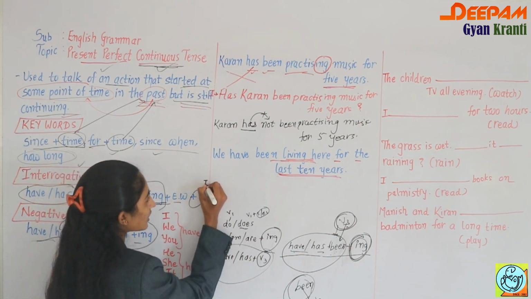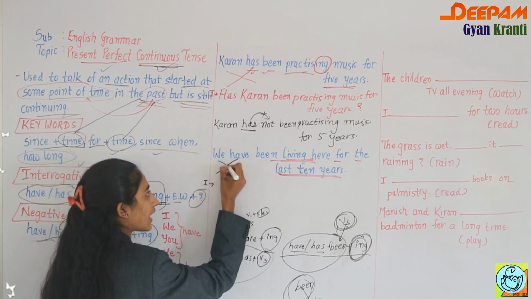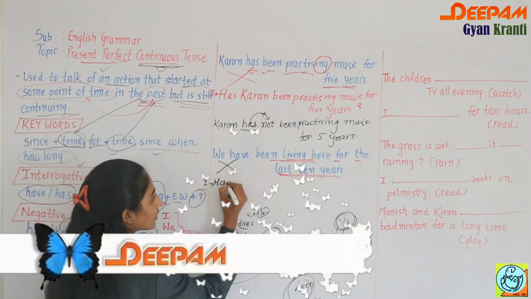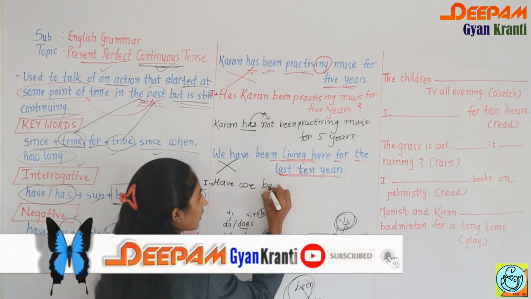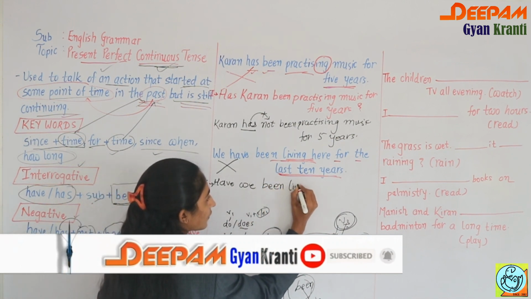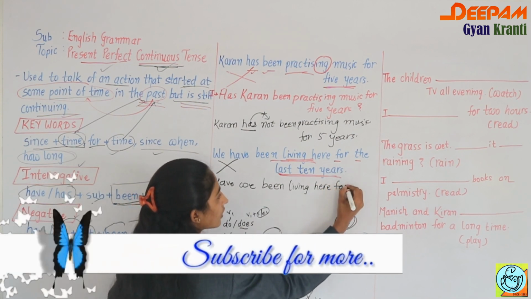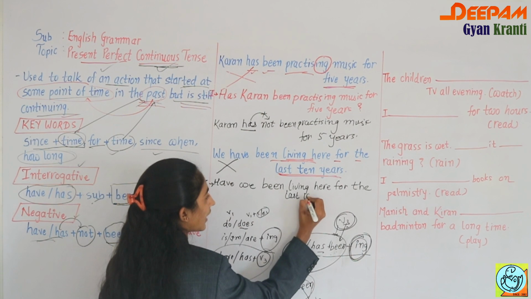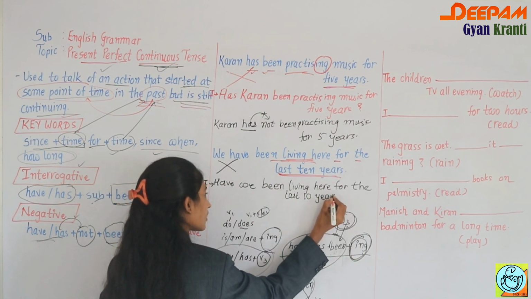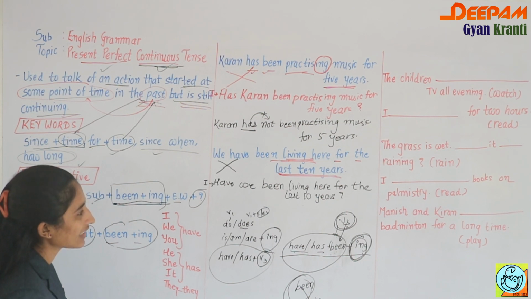What comes first? Have comes first and then the subject. So have we been living here for the last 10 years? Then comes the question mark.